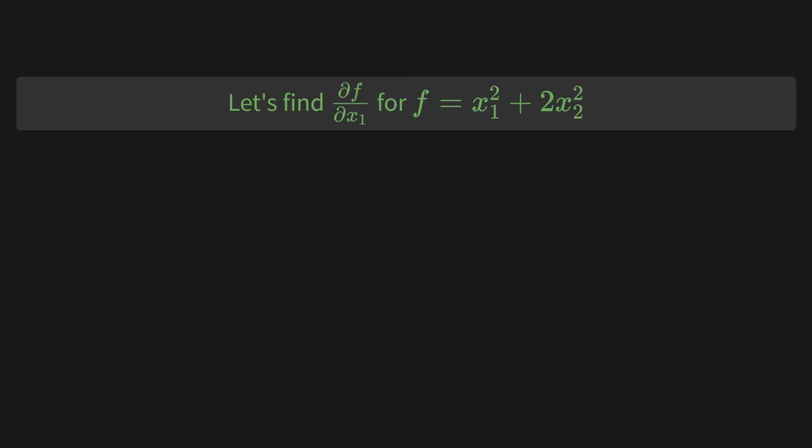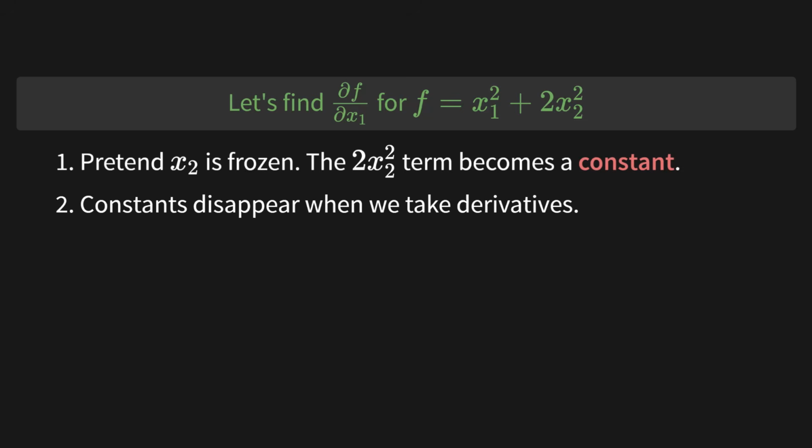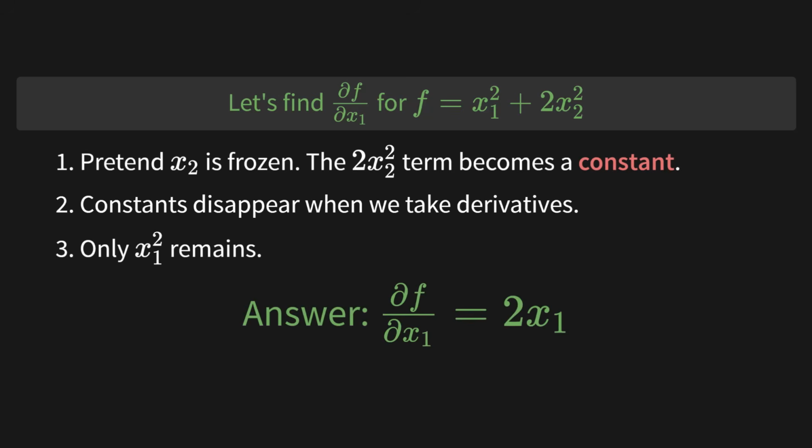Let's try it. Look at our function again. We want to find the partial derivative with respect to x1. First, we pretend x2 is frozen. That means the whole term 2 times x2 squared just becomes a constant. And what happens when we take the derivative of a constant? It disappears. It goes to 0. So all that's left is x1 squared, and the derivative of that is just 2x1. That's our answer. Easy, right?